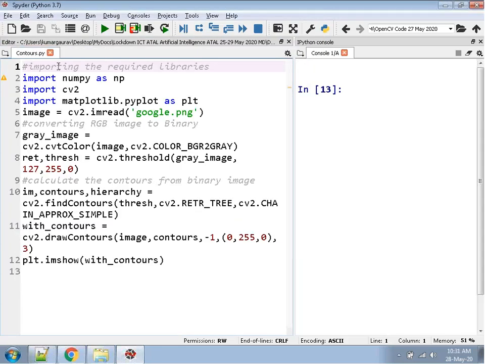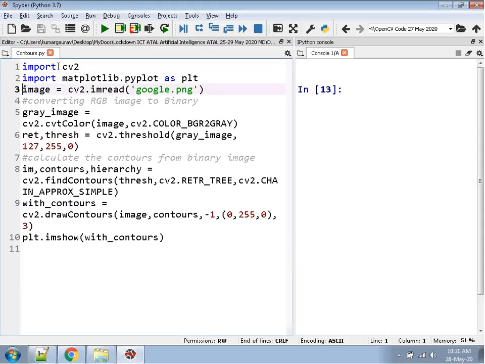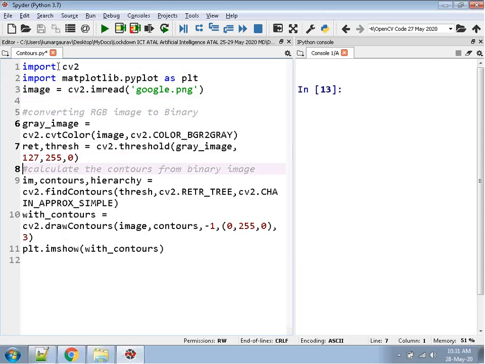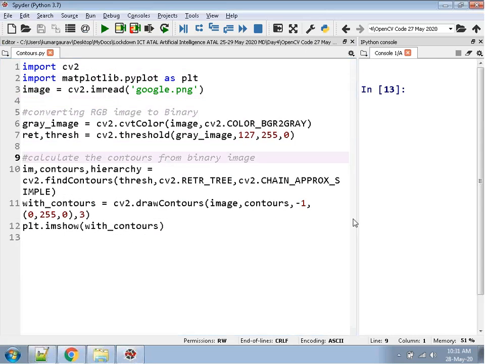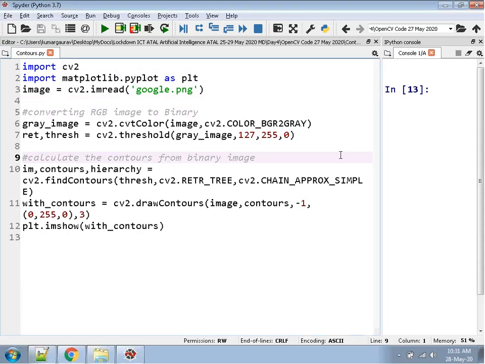Let us see another scenario. What is the meaning of pointers?